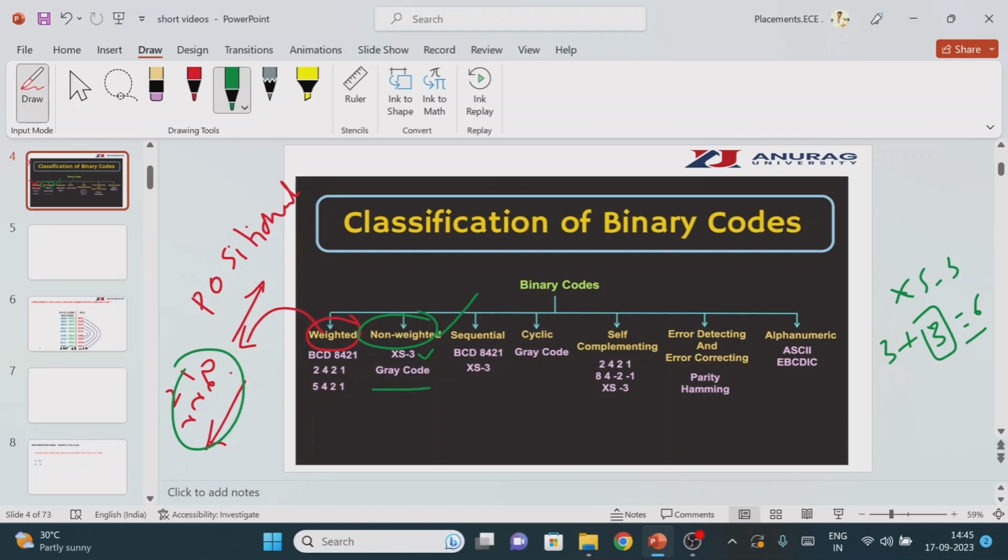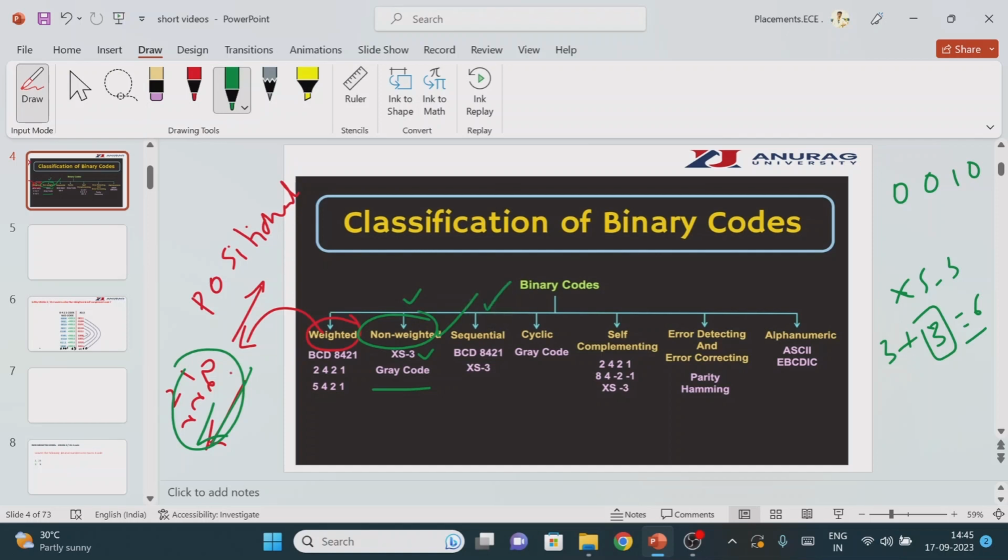Then one more: why is gray code a non-weighted code? For gray code also we have a procedure for how to convert the given binary number to a gray number, as well as the gray number to the binary number. We are not using the positional weight, so it is also a non-weighted code.